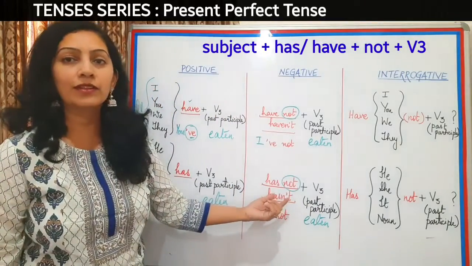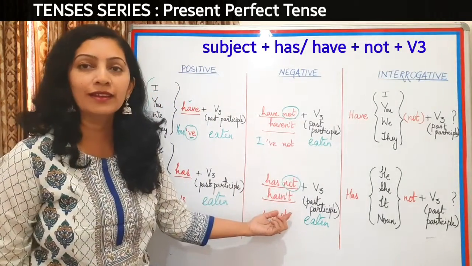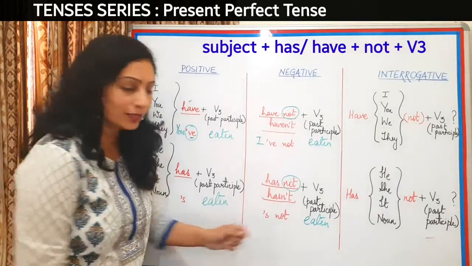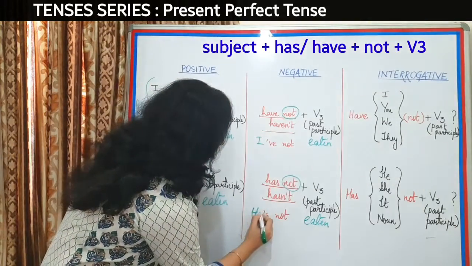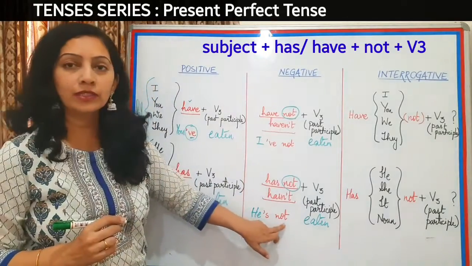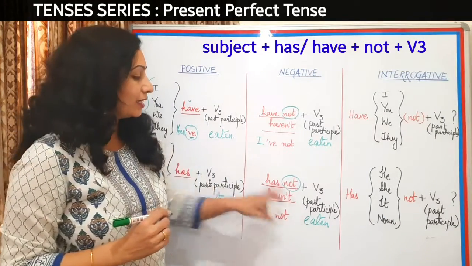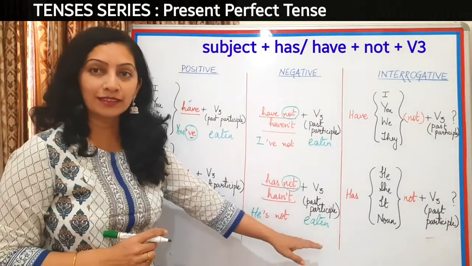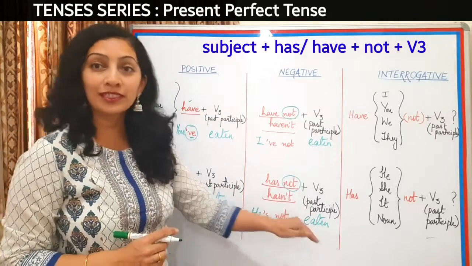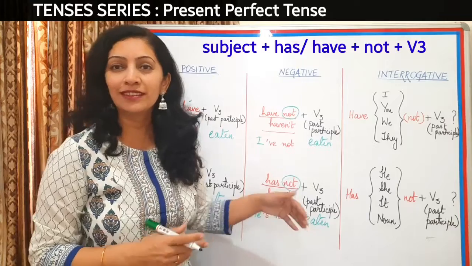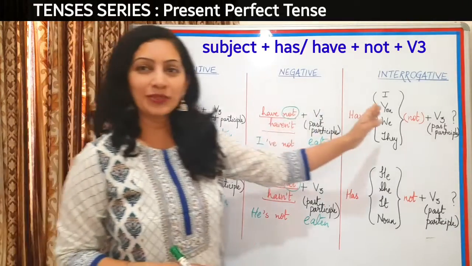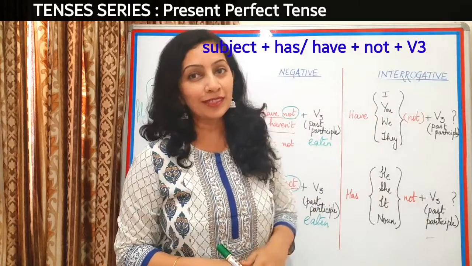Has not here can also be written in the contracted form, like hasn't, with an apostrophe s and not. Now here I can write, he has not eaten. Similarly, she has not eaten, it has not eaten, Raj has not eaten, Shreya has not eaten, Tarun has not eaten. Let's go to the interrogative formation of this tense.